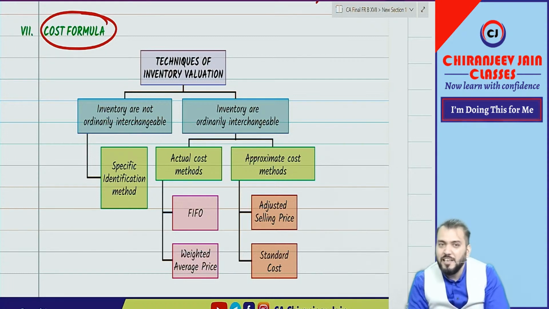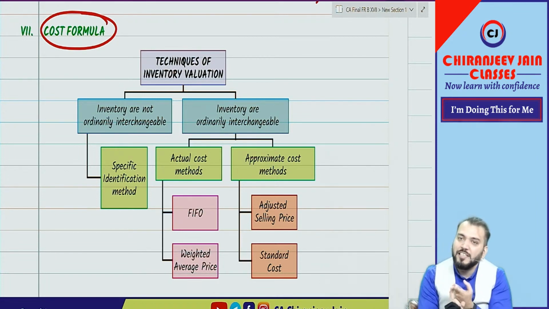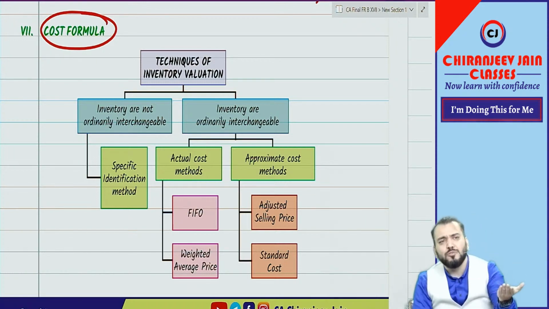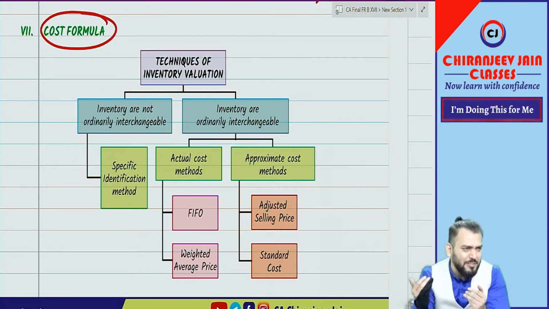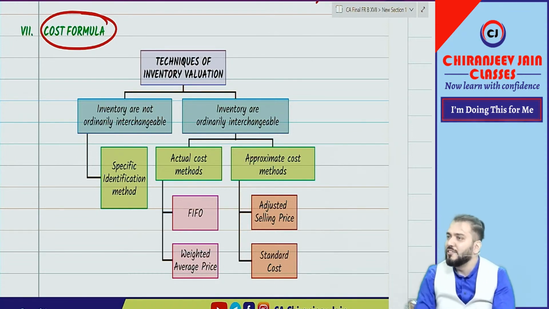LIFO is not applicable in India. We use either FIFO or weighted average. LIFO is not acceptable in India. AS 2 was also silent about LIFO, and Ind AS 2 is also silent, which means Ind AS 2 says we will not use LIFO.